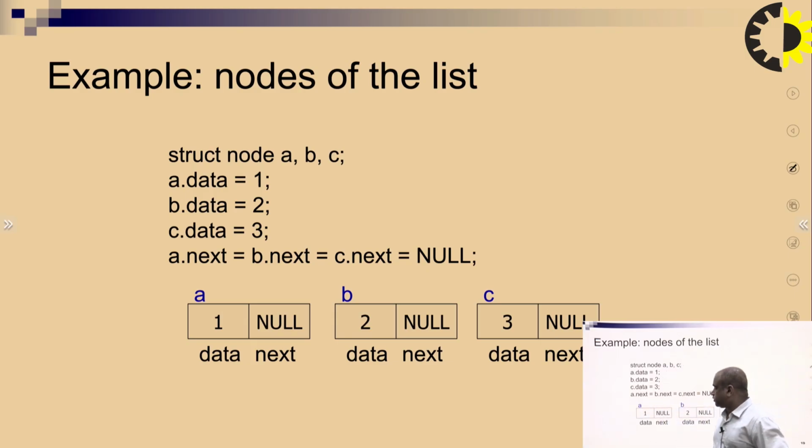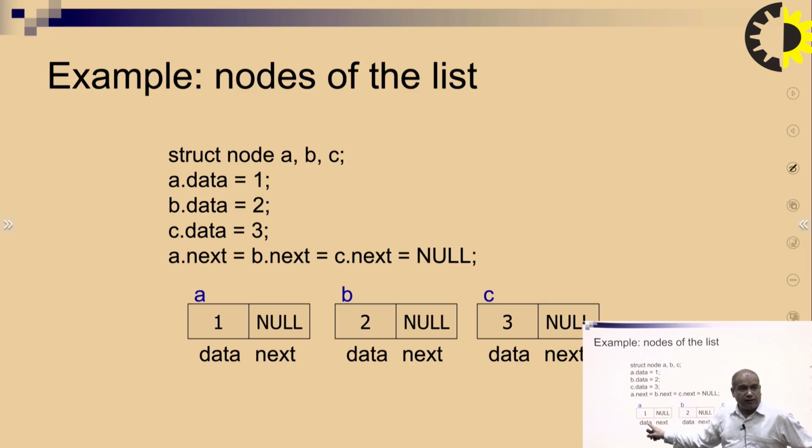So in self-referential structure, here is the example of what we are going to see. We have three structures a, b and c. a dot data equal to 1, b dot data equal to 2, c dot data equal to 3. If I talk about a dot next equal to b, b dot next equal to c, c dot next equal to null, here what is going to be represented?